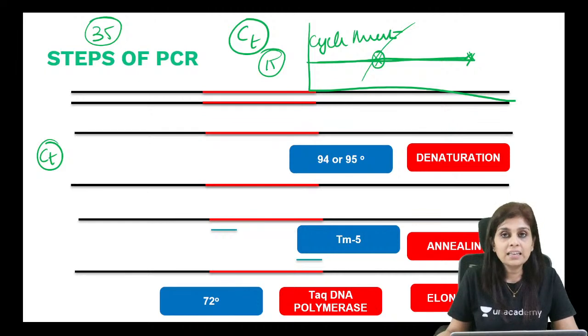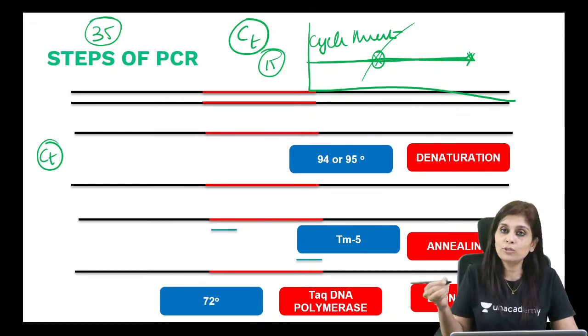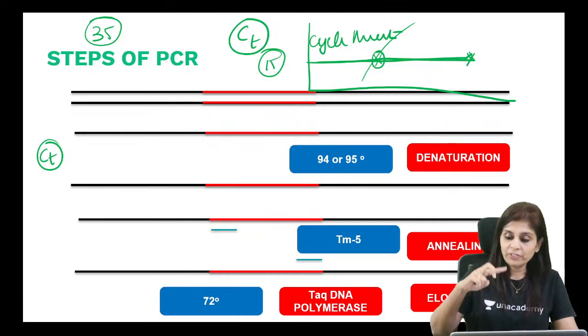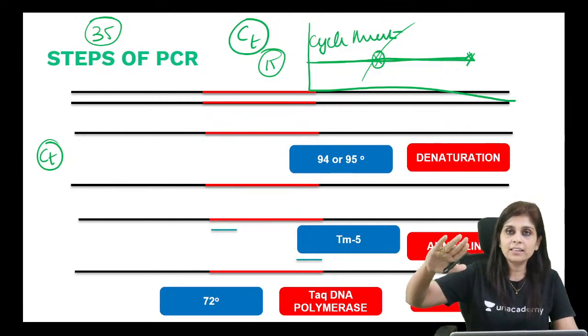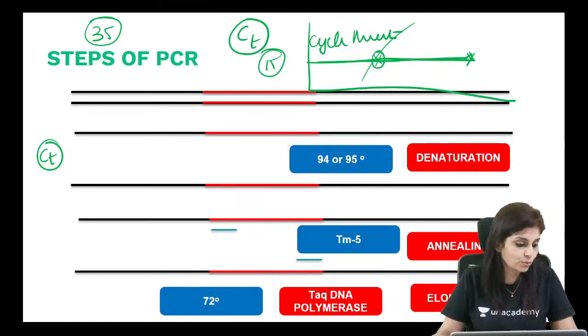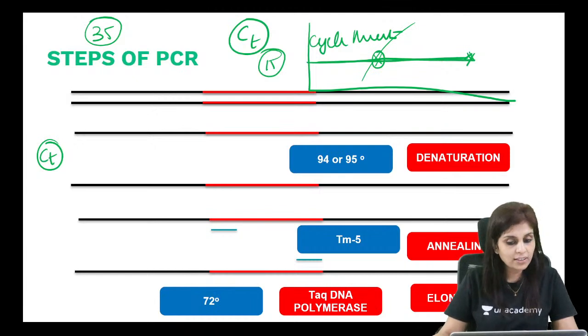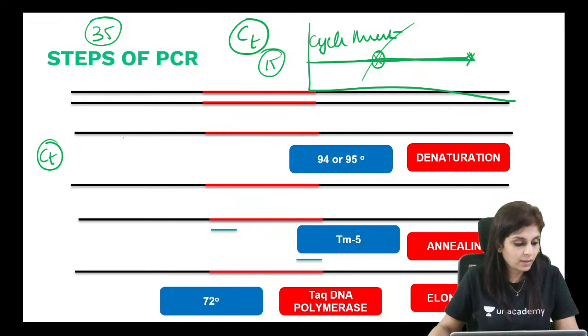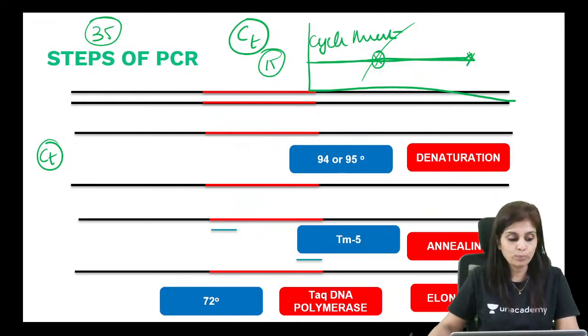It is the cycle at which the fluorescence intensity crosses the threshold intensity. If that cycle value is low, it means even at such a low number of cycles, from the first cycle, second cycle, third cycle, the 10th cycle it crosses, which means the viral load is high. If the CT value is high, viral load is low. Is that clear? So that's called reverse transcriptase qPCR. Okay, so we use TaqMan probe.